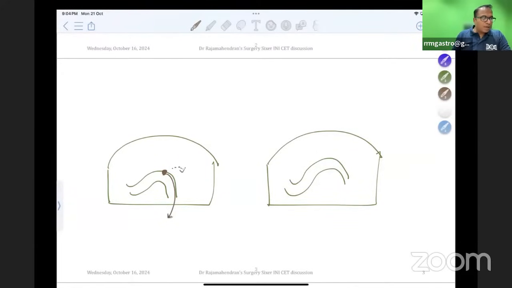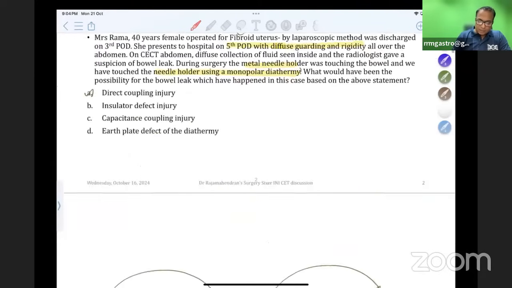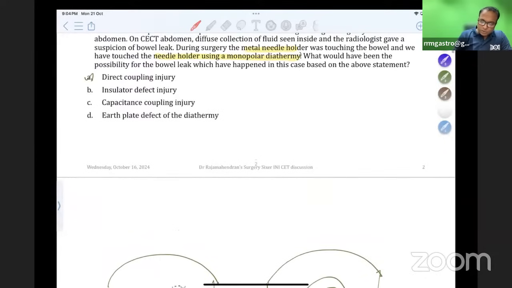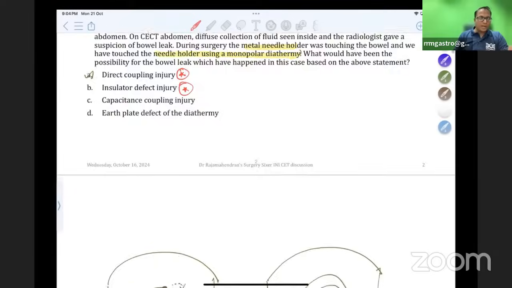In the old edition of Bailey, it was mentioned as indirect coupling. Now they removed that term. So in this, the answer is direct coupling only. Please understand the point very clearly. There are only two types of injuries now mentioned in the new Bailey: one is direct coupling injury, another is insulator defect injury. Only two are there in Bailey.